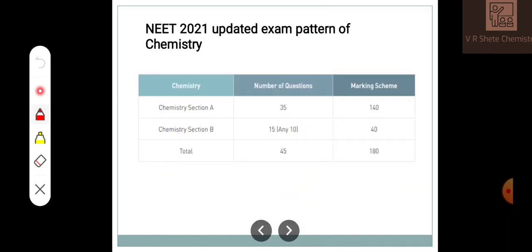Right now, in the NEET 2021 updated exam pattern, Section A and Section B will be there. Section A contains 35 questions with 140 marks, and Section B contains 15 questions, of which you have to solve any 10. That means 35 plus 10, you have to solve 45 questions in the chemistry subject, and you will get 180 marks. This year there is a change in the question paper: you will get additional questions. Out of 15 you have to solve 10, meaning you get 10 additional questions in Section B.